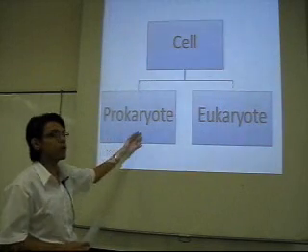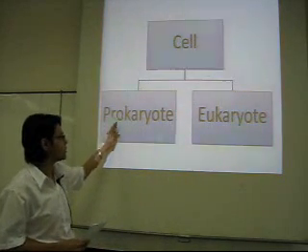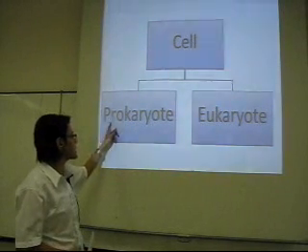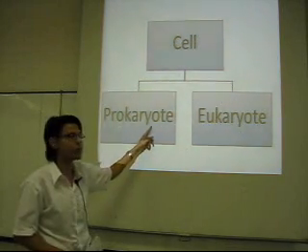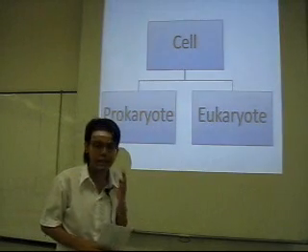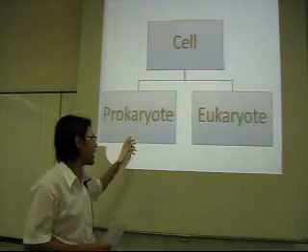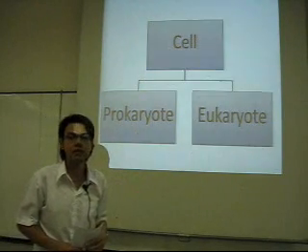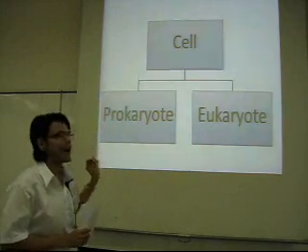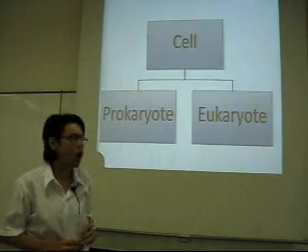The first group is prokaryote. The word prokaryote comes from two words. The first word is pro and the second is karyote. The word pro stands for earlier, and karyote means nucleus. That means the prokaryote doesn't have any nucleus at all.